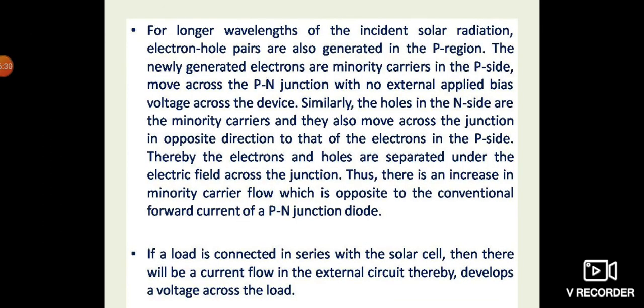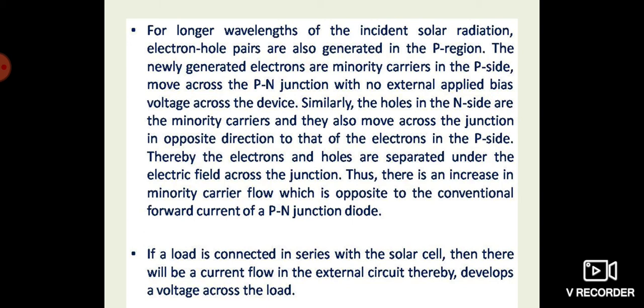Now, for longer wavelengths of the incident solar radiation, electron hole pairs are also generated in the p region. The newly generated electrons are minority carriers in the p side and they move across the p-n junction with no externally applied bias voltage across the device.